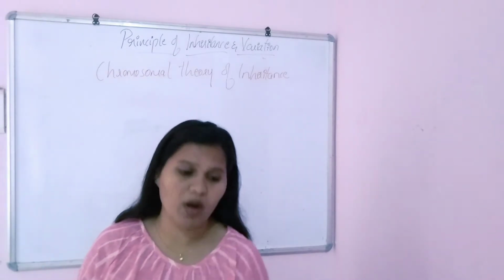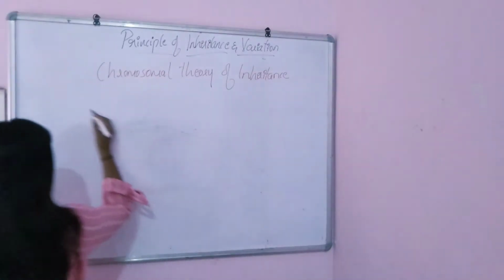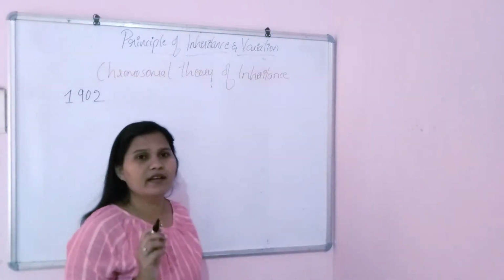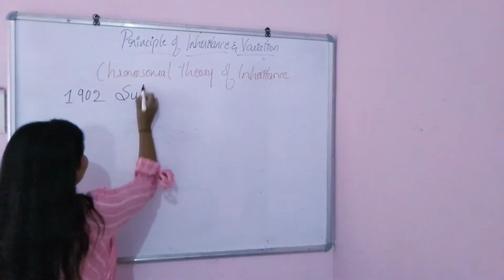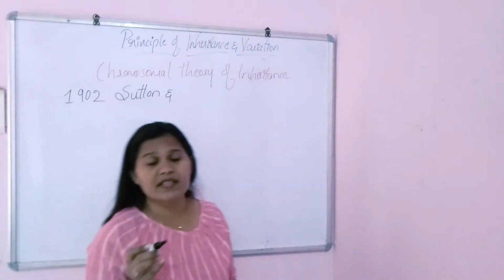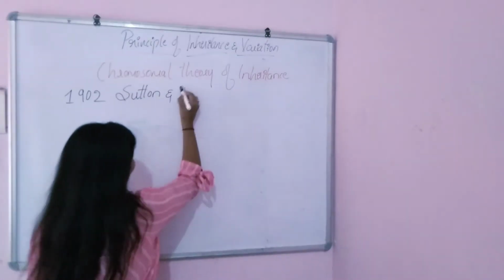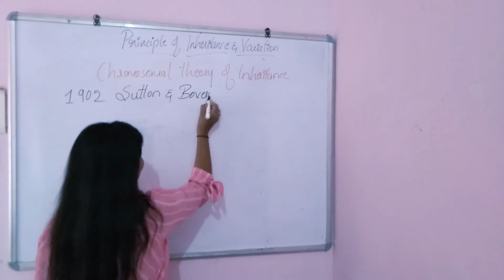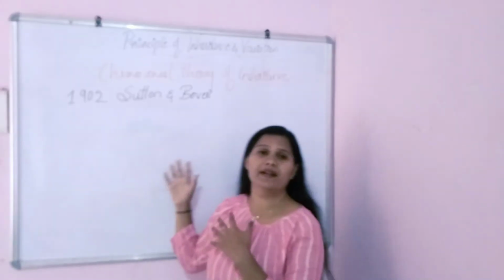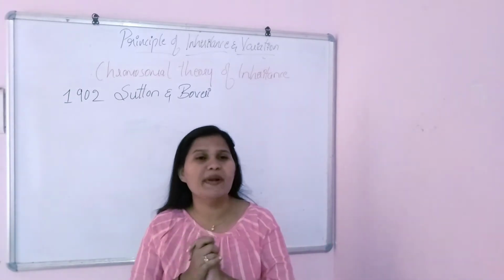Before going to learn that, the first scientist is called Sutton, who is American. Please remember the names of the scientists. In 1902, the American geneticist Sutton, and one more scientist from Germany, whose name is Boveri.